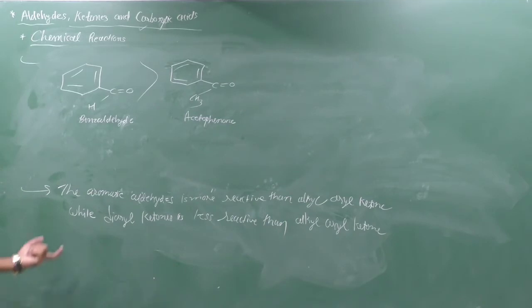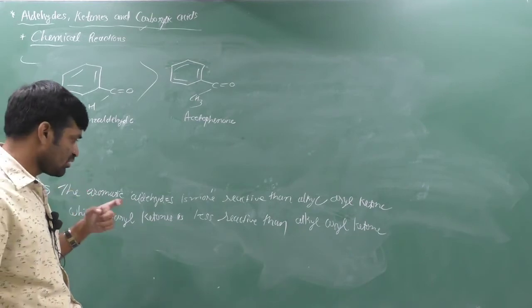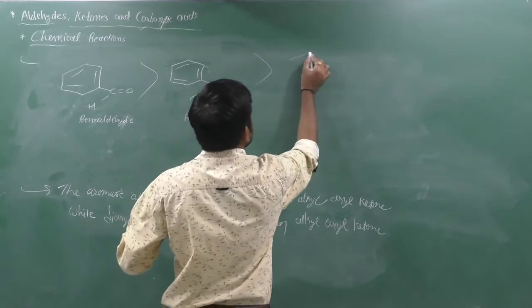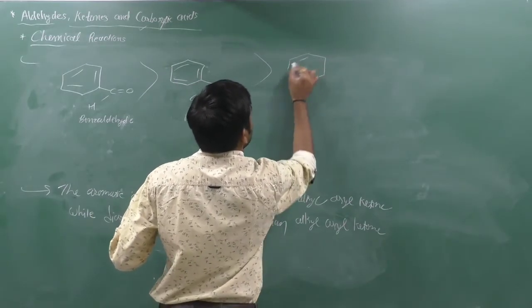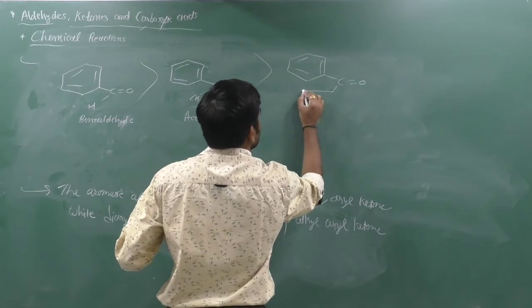And the next sentence is that diaryl ketone is less reactive than alkyl aryl ketone. Diaryl means both have a benzene ring.